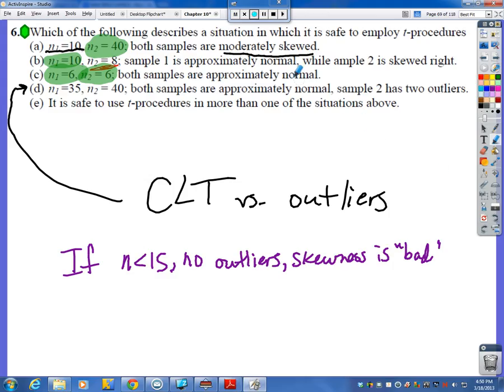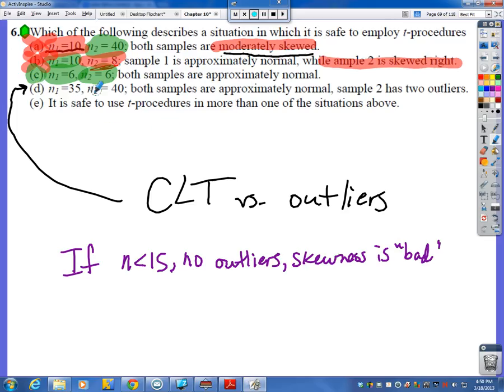So going back up top here, moderately skewed with a sample size that's 10, this is saying that's not going to work. Sample 2 is skewed right, and it's less than 15, they're saying that's not really going to work. C, though, even though we do have two very small samples here of 6 and 6, since both of them are approximately normal, that's saying, yeah, that's looking okay.